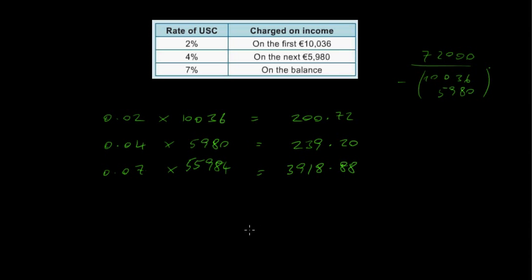So in other words, when you add 10,036, 5,980 and 55,984, when you add these three, you should get 72,000. So they've got to pay 2% of this amount, 4% of the next 5,980, and then 7% of the balance, which is 55,984. Okay, so we've got 2% of this, 4% of this, 7% of that, and we have to add those three amounts here and we get